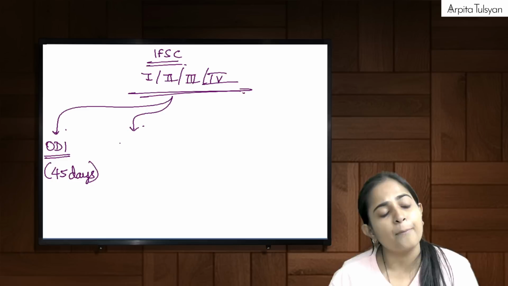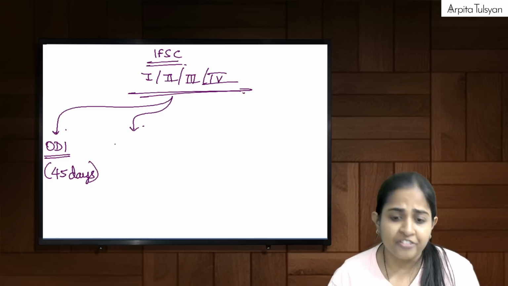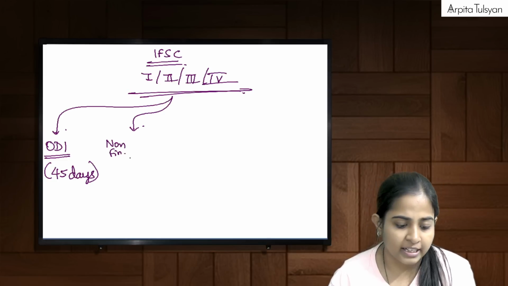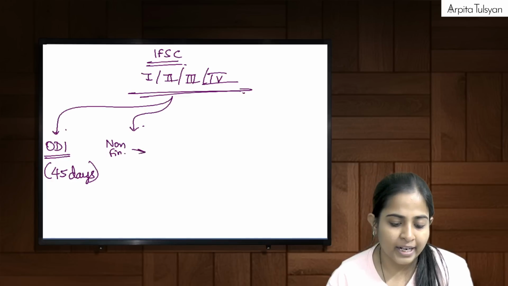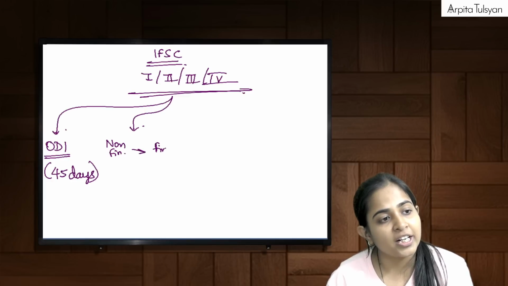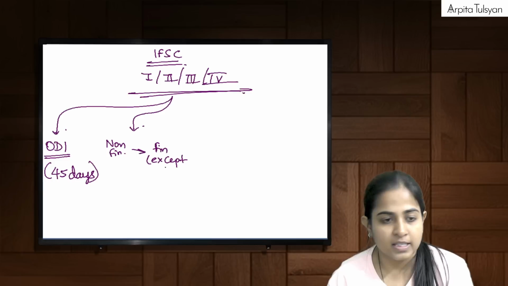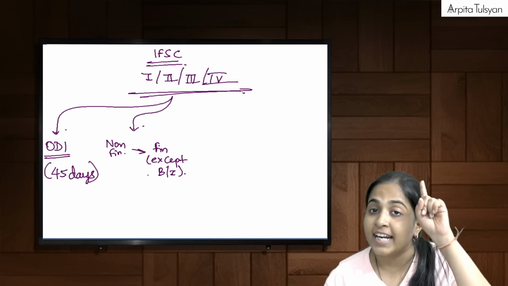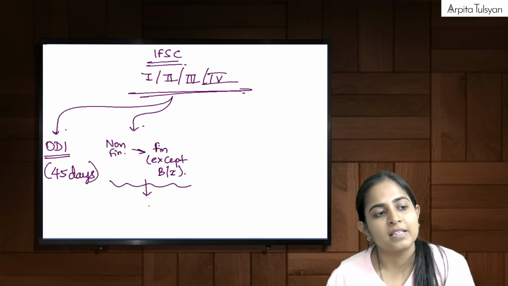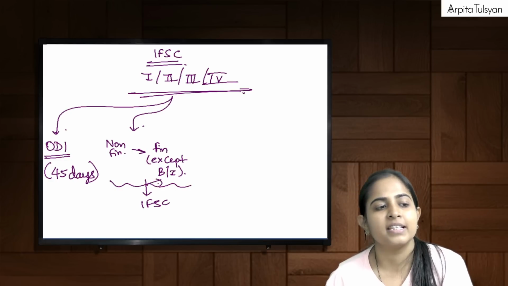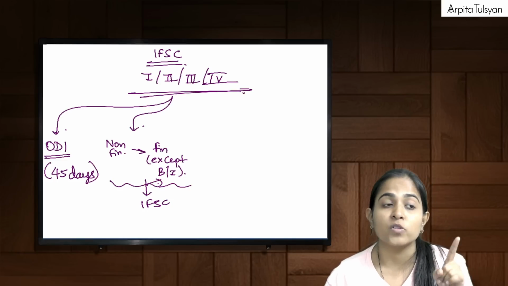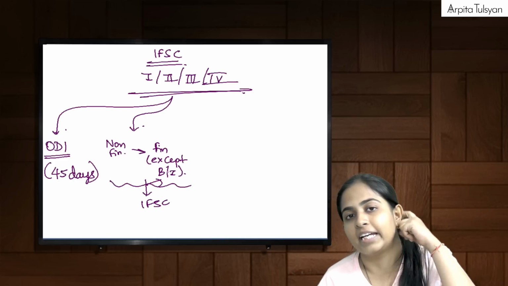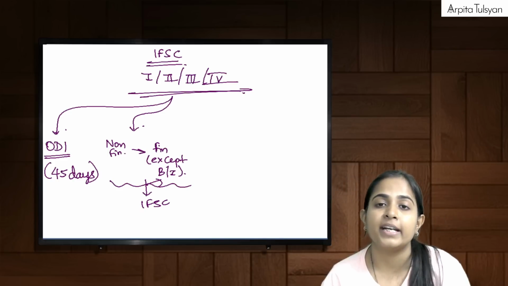Okay, next one. Suppose a non-financial entity is doing investment in financial except banking and insurance, and if net profit condition was not fulfilled, then if this entity is in IFSC, then chalega, no problem. This was not allowed for resident individual, right? But this was not allowed for Indian entity, but it is allowed for foreign entity situated in IFSC.